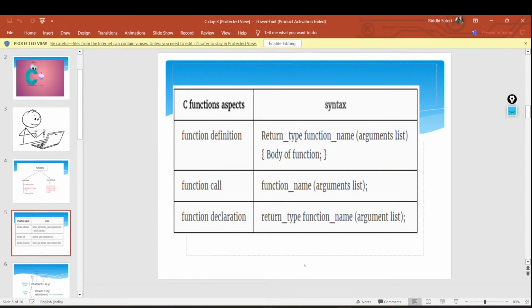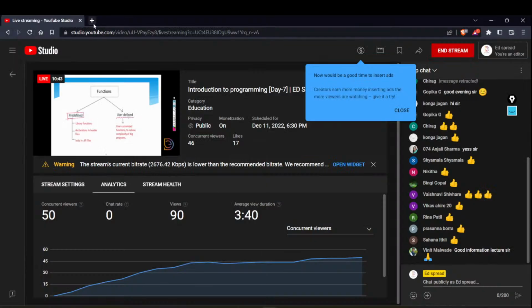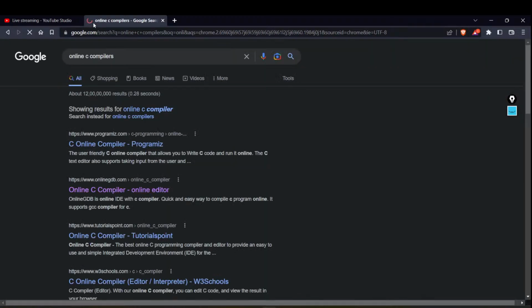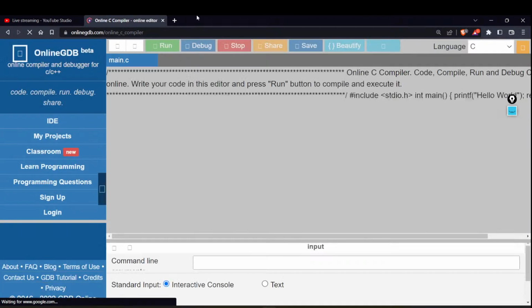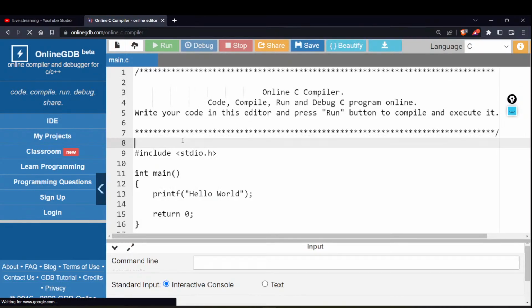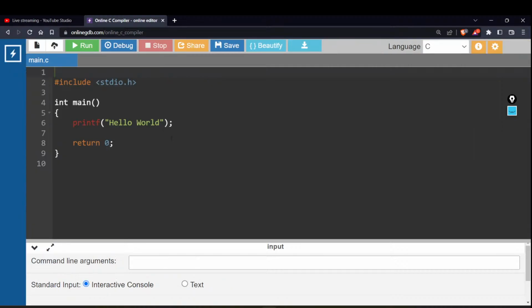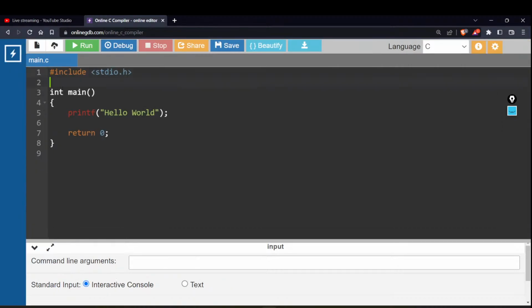Yeah, I would again open up my online C compiler. Again, doing the same pretty old stuff. I hope this has become more familiar to you all, right? Because this is what we generally do over here. The first thing is, suppose I have to print 4 lines, Hello world.